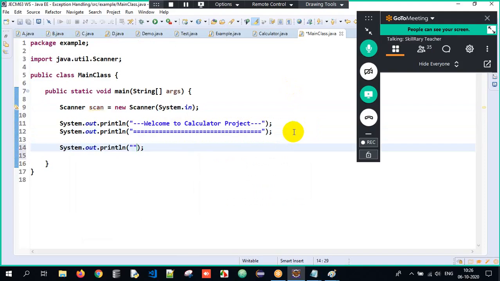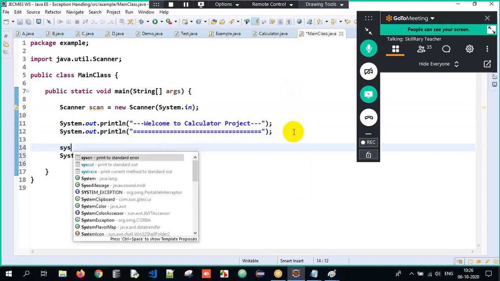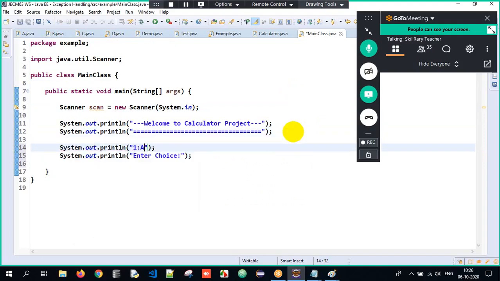After that I'll write sysout, enter choice. Before that I will write one for addition, backslash n, which means it goes to the new line. Two for subtraction, backslash n. Three for multiplication.